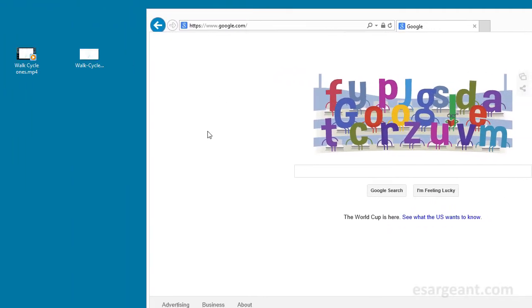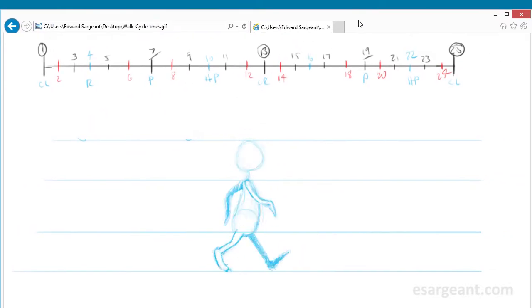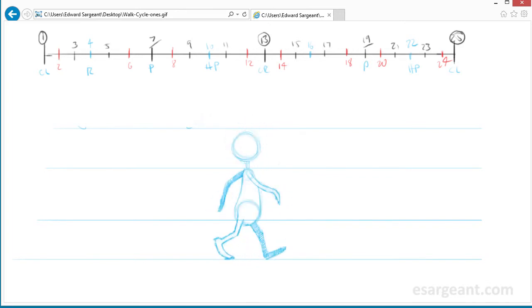So I've got Internet Explorer here, and all I'm going to do is just drag this file over into Internet Explorer, and this knows how to translate that file and play it back as an endless loop. Remember, GIF files originally were heavily used on the web, so it makes sense that you could preview this accurately inside a web browser. So this gives you a nice endless loop. It's seamless, and in my personal opinion, it's actually a preferred method for viewing a loop such as a walk cycle like we have here.